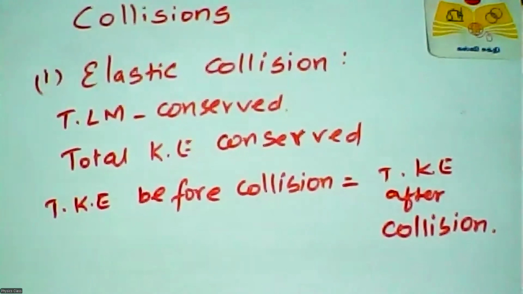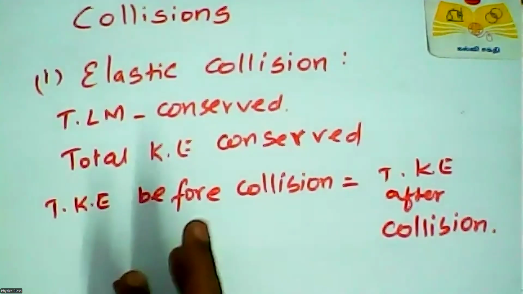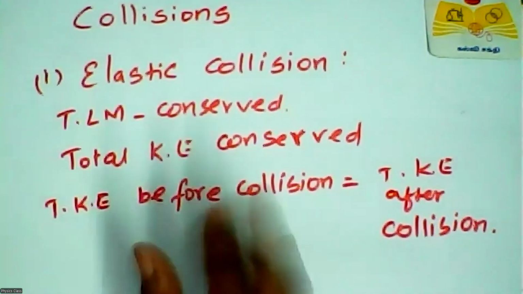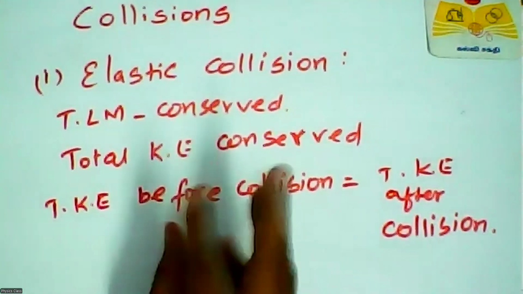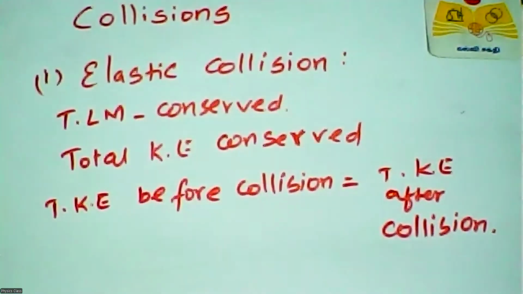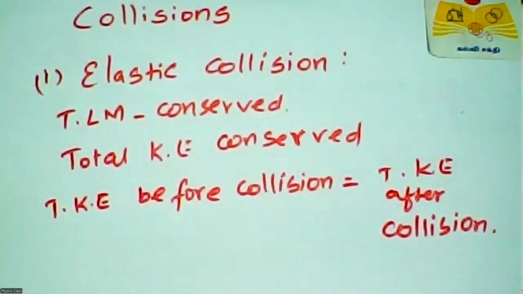When two bodies collide, their initial kinetic energy is equal to their final kinetic energy after the collision. The total kinetic energy is also considered in the elastic collision.